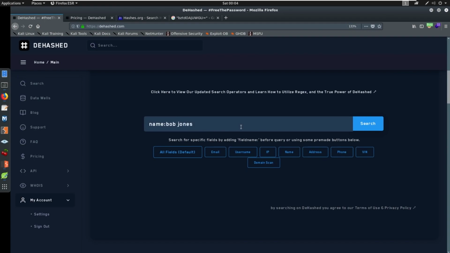And then you start taking this and trying to find the patterns. If you know Bob lives somewhere, maybe you could find an address for Bob, or maybe you know Bob lives in Arizona. You could search Bob Jones and see if Bob shows up, and then kind of take it from there. And there are some search operators that you can utilize. You can see Bob Jones is taking forever.